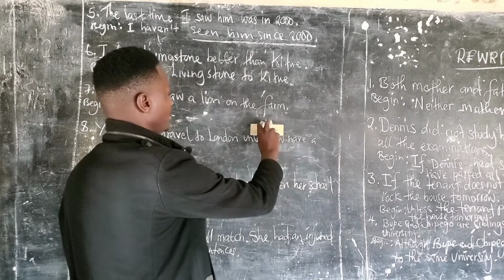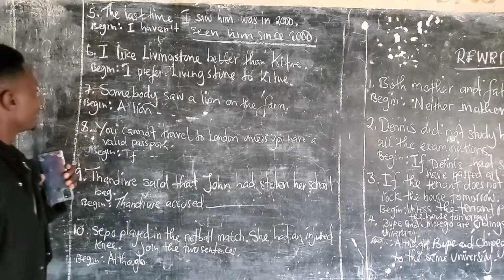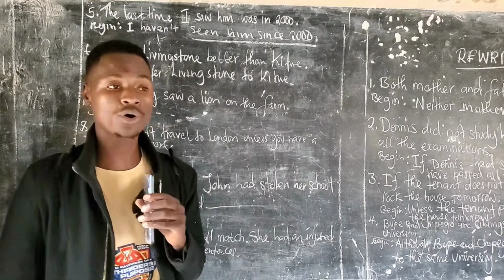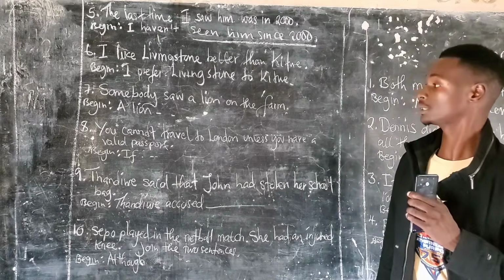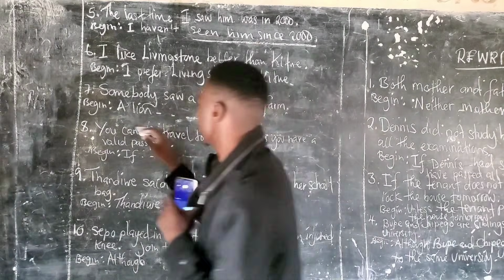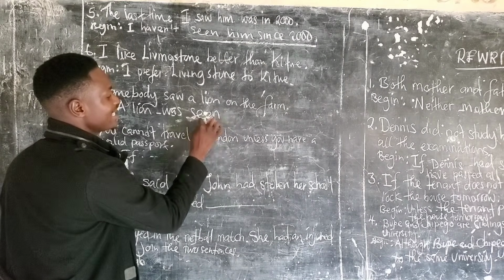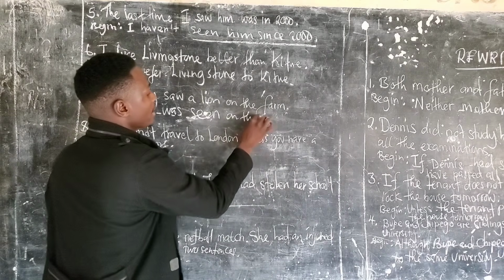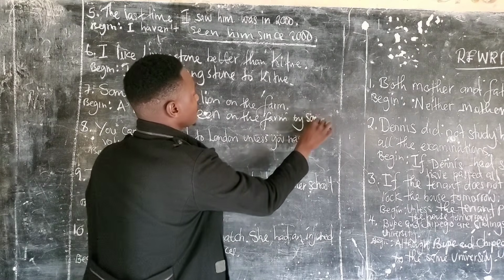Let's now answer question 7. Question 7 is saying, somebody saw a lion on the farm. Begin: A lion was seen, S-E-E-N, was seen on the farm by somebody.